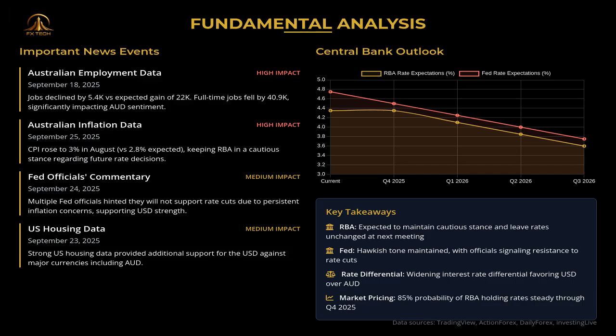Performance metrics show mixed results across different timeframes: positive on a daily basis, plus 0.10%, monthly, plus 0.66%, 6-month, plus 4.11%, and year-to-date, plus 5.83%, but negative on weekly, minus 0.73%, and yearly, minus 4.94% timeframes. This mixed performance reflects the currency pair's struggle to establish a clear directional bias.